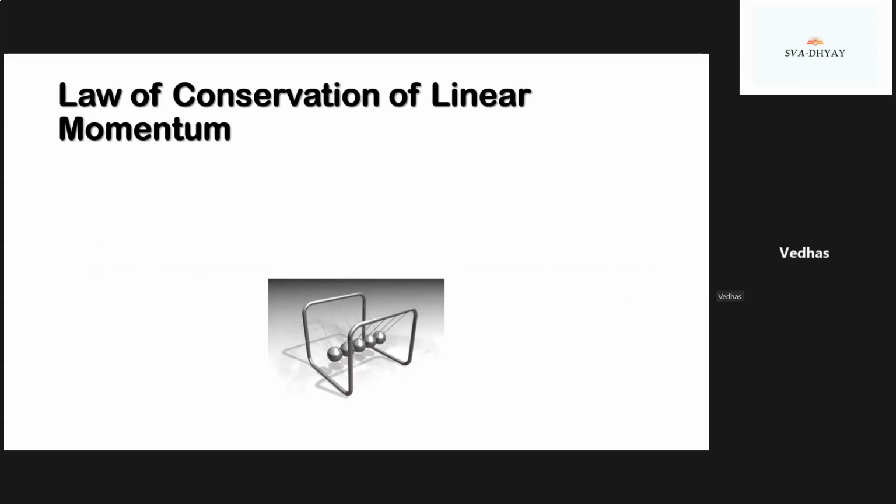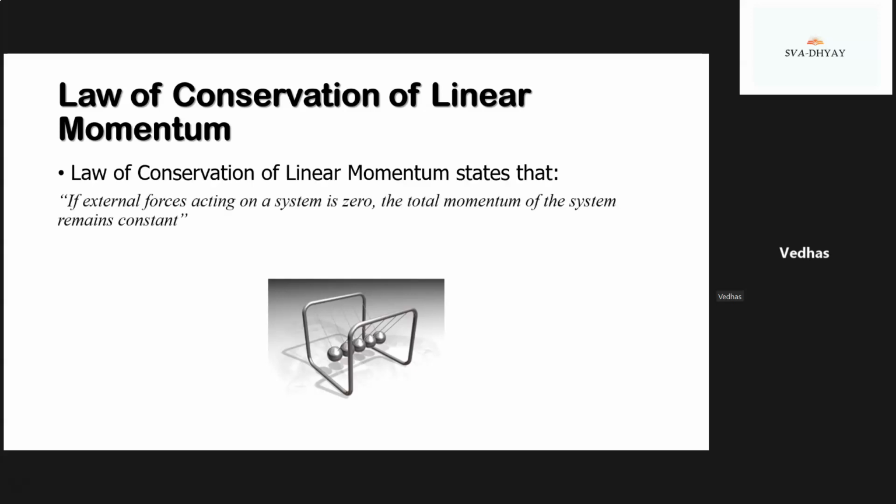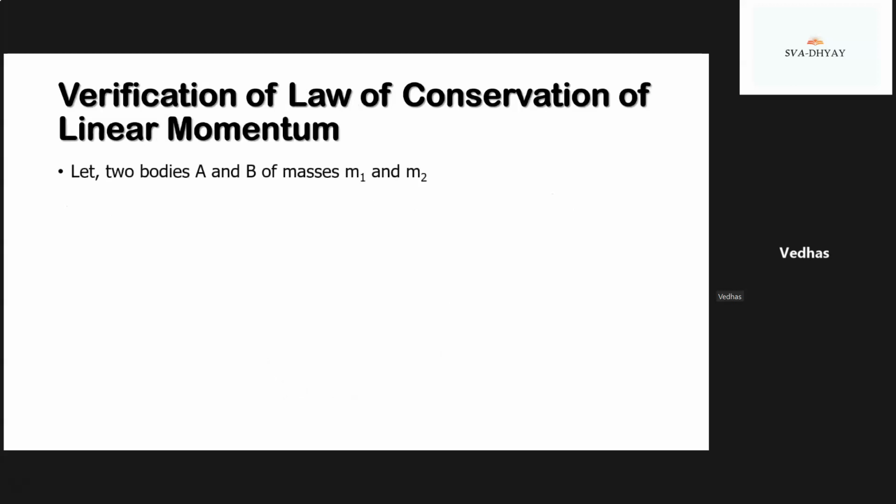Now let's see the law of conservation of linear momentum. The law of conservation of linear momentum states that if the external force acting on a system is zero, the total momentum of the system remains constant. Now let's verify the law of conservation of linear momentum.